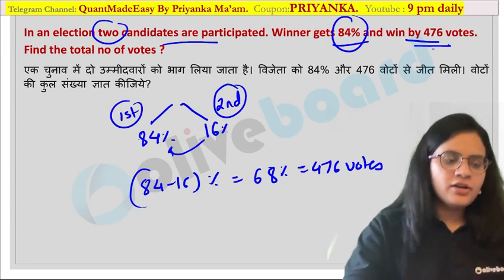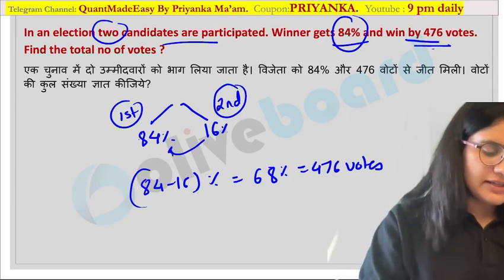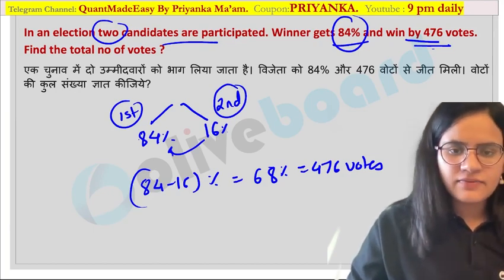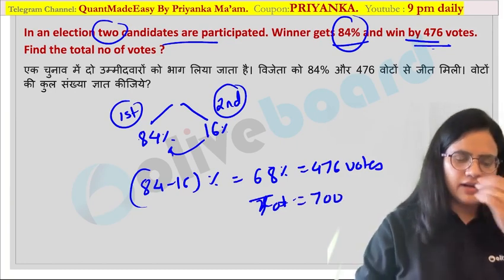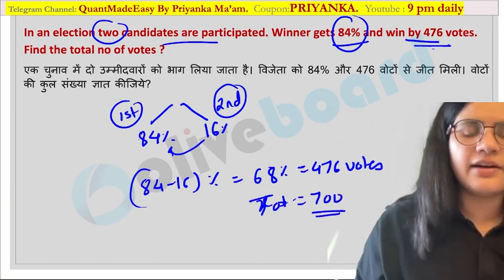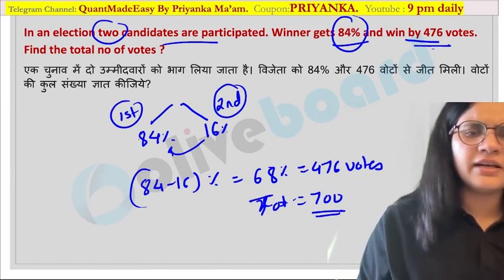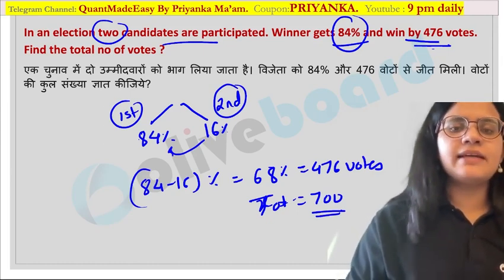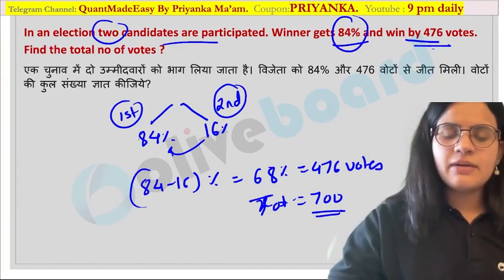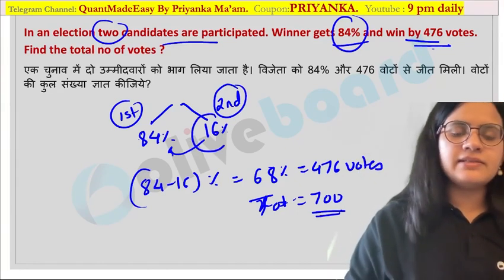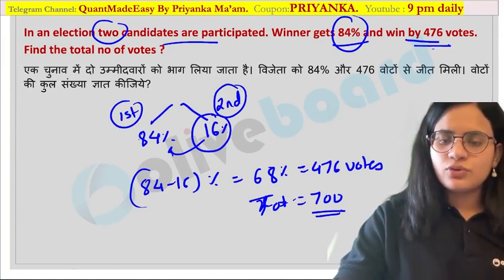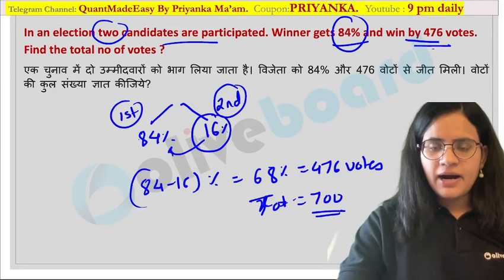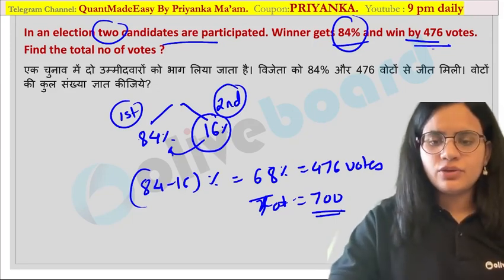Are you getting my point? So this value is nothing but 476 votes. So you can calculate the value using this. The X value, or I can say the total votes, will be equal to 700. So in total there must be 700 votes in this case. The only point you have to remember is that the remaining part other than the winner will always go to the loser, and winner minus loser will give you the margin.